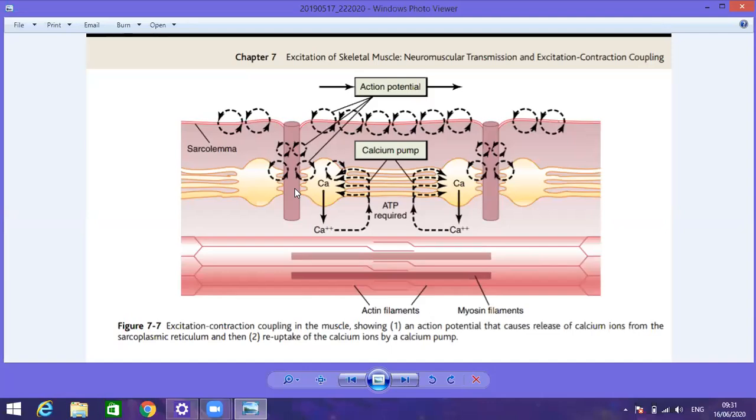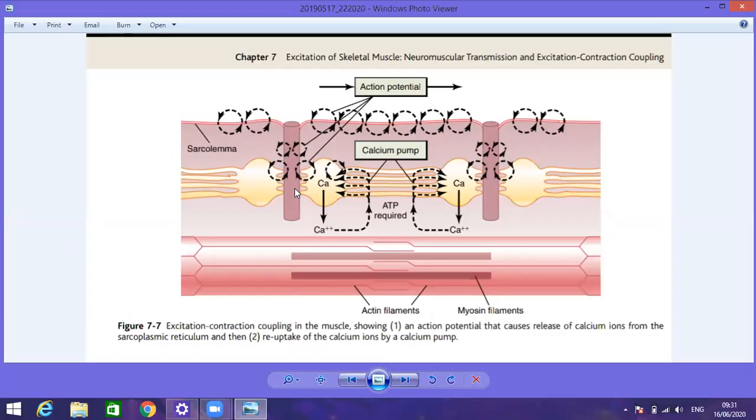Here you can see what the differences are, how the action potential causes the contraction of the muscle fibers in the skeletal muscle, and how the action potential causes the contraction of the cardiac muscle fiber. What are the differences? Your concept should be clear.